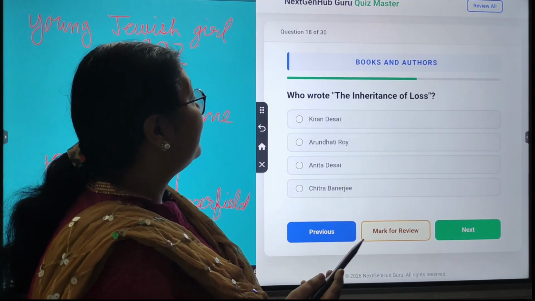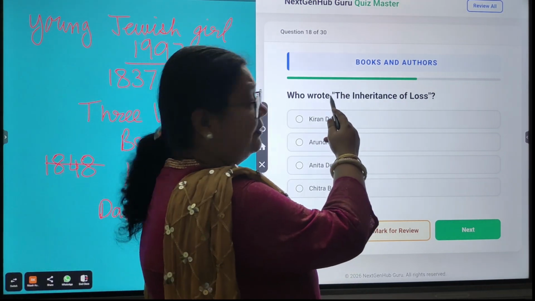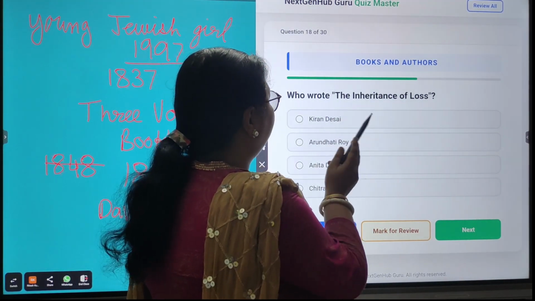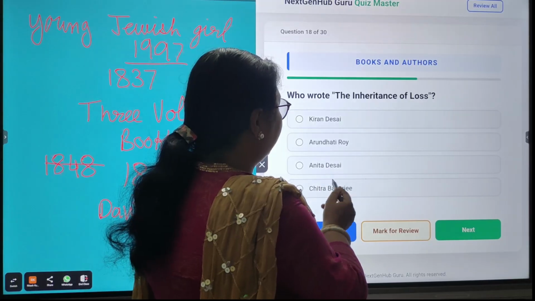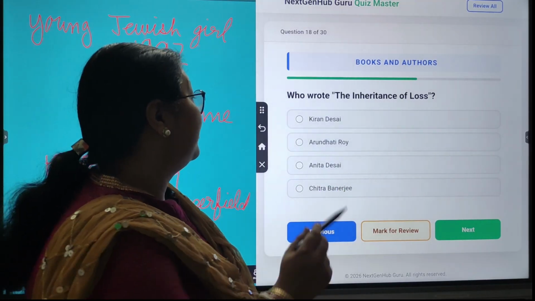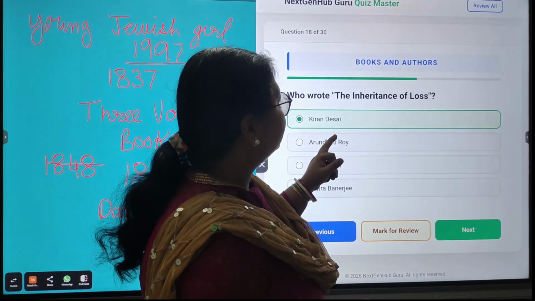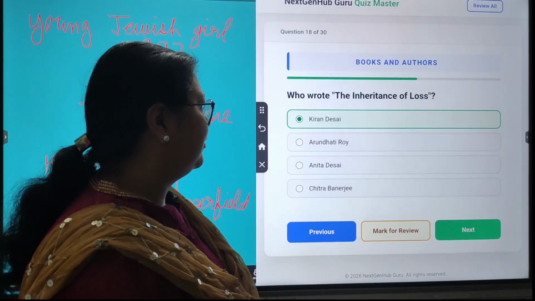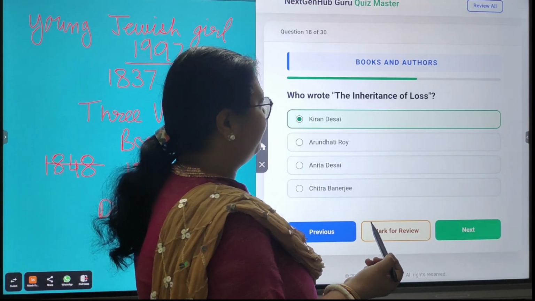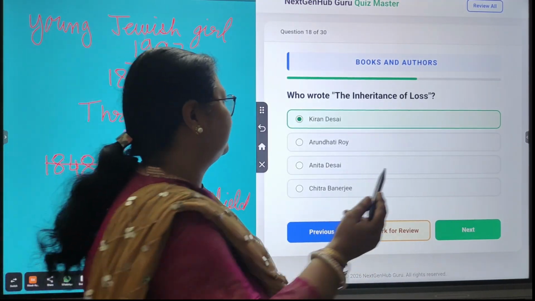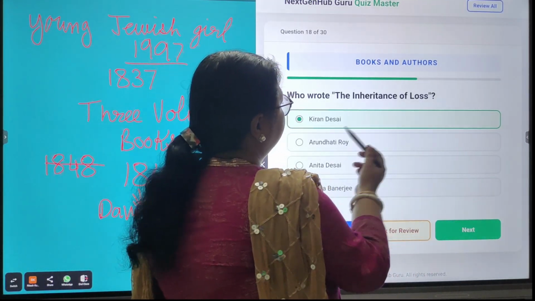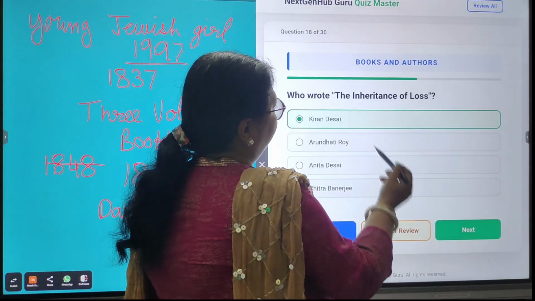Next, who wrote The Inheritance of Loss? So there are four options: Kiran Desai, Arundhati Roy, Anita Desai, Chitra Banerjee. So the correct answer is Kiran Desai, and for this Kiran Desai got the Booker Prize in 2006.